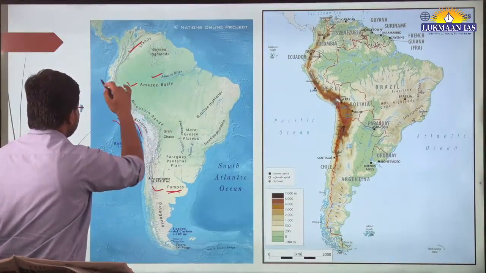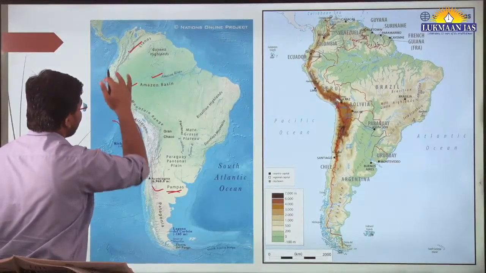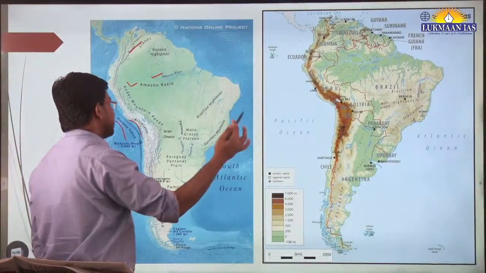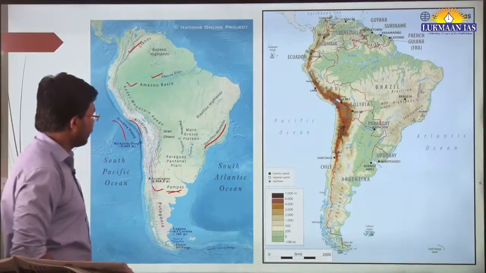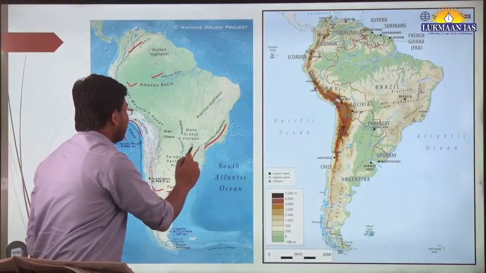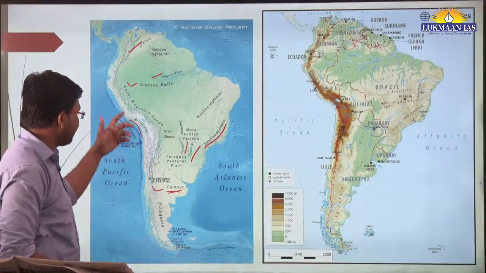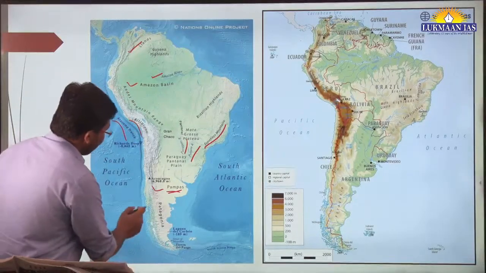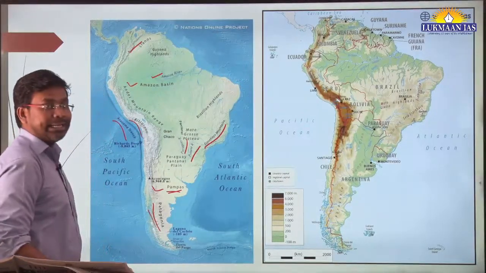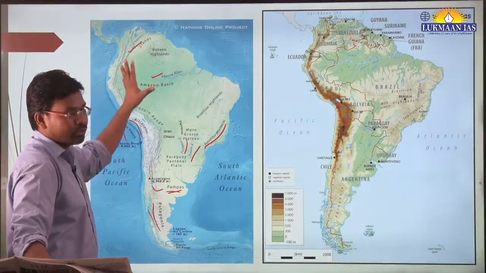The Atacama desert is located over here, and to the eastern side we have these mountains. There are the Parana river and the Paraguay river, which are also important. Patagonia is also a kind of desert found in South America.